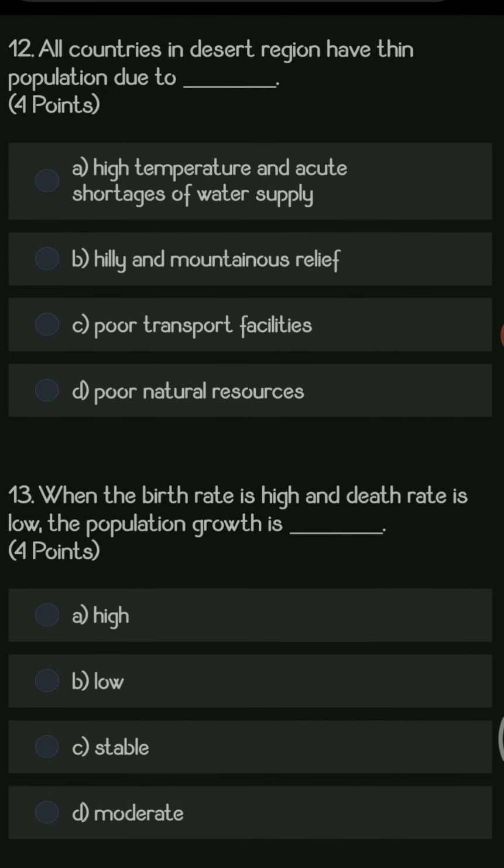Next question, all the countries in the desert region have thin population due to dash. Options are high temperature and acute shortage of water supply, hilly and mountain reliefs, poor transport facilities and poor natural resources. Because of the high temperature, the desert area is very hot, and because of the water shortage, most of the countries in the desert have very low population.